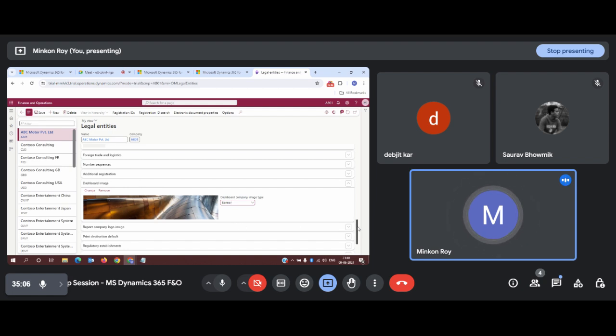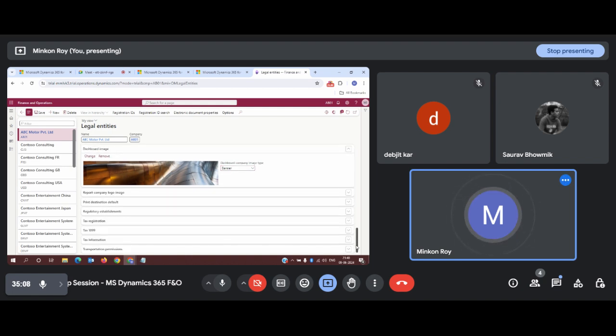Now every company will have a logo, so how can you implement that logo into the system, or how can you deploy that logo from this first step only.